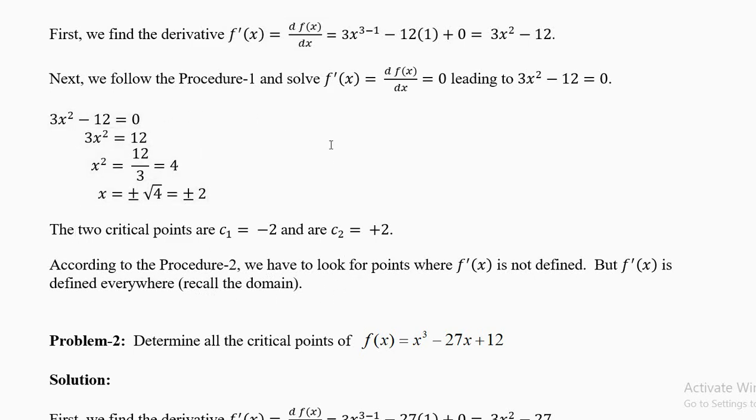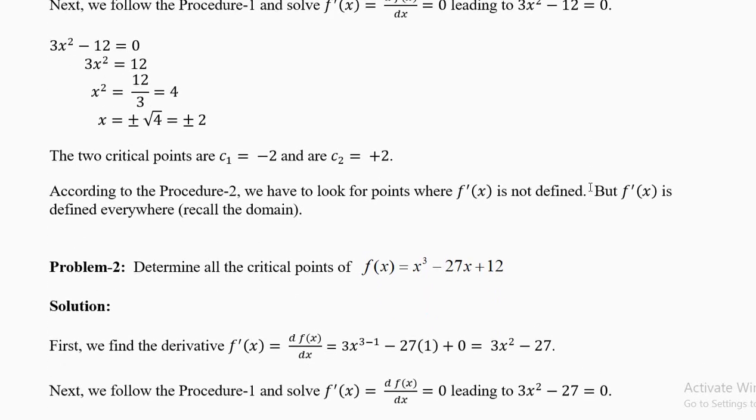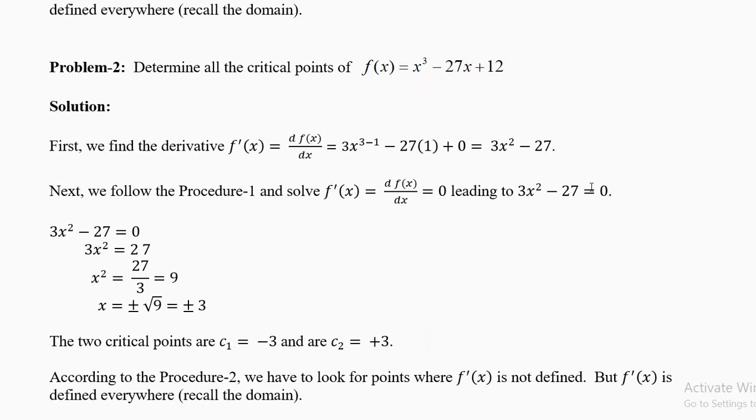The critical points will come from the first procedure, which is C1 equal to minus 2 and C2 equal to plus 2. If there are three answers, we'll write C1, C2, C3. If there is one answer, we'll just write C or C1. Both are fine. Now let's look at the second example.